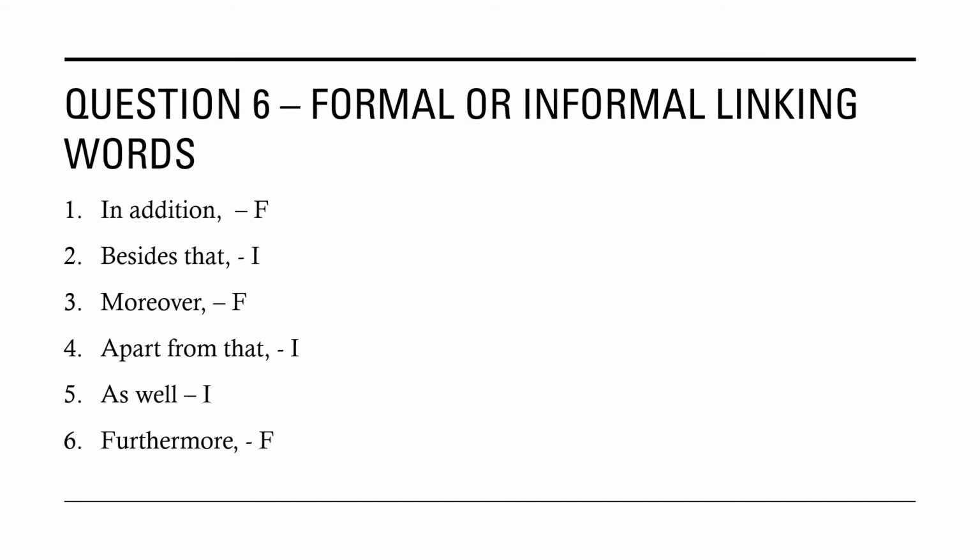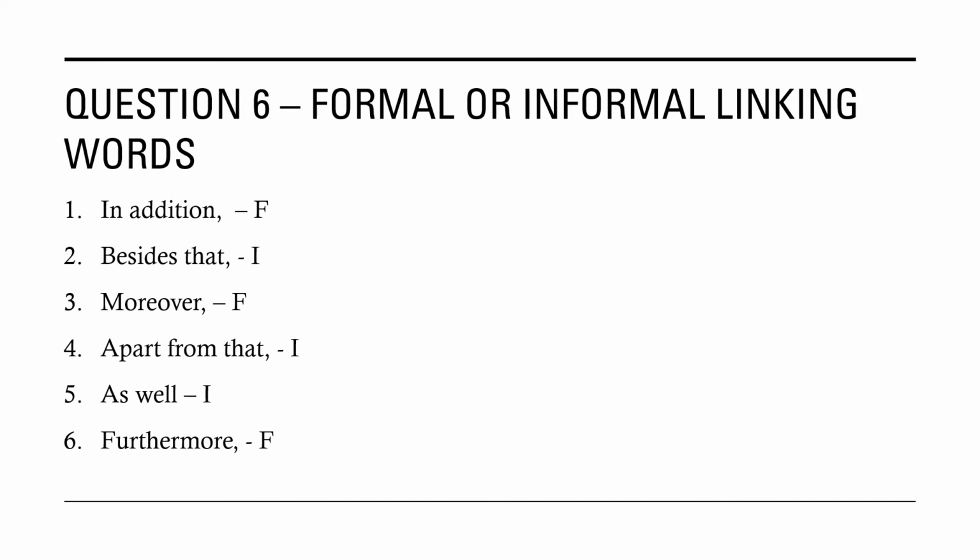So what is the importance for us to know about these formal or informal linking words? Why do we need to know whether they are formal or informal? Of course, we need to know this because when we want to write a formal letter, for example, or a report, or an article, you have to make sure you use the correct linking words.